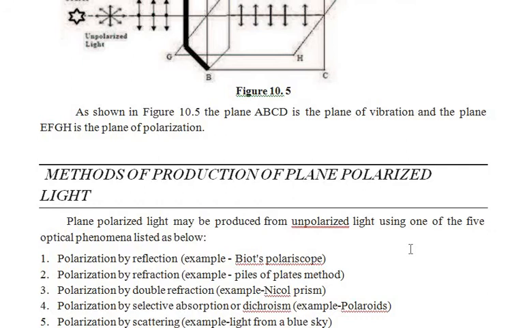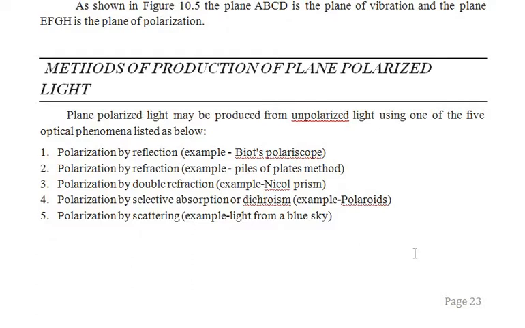One can obtain plane polarized light by using various types of methods. For your syllabus, only one method is included, but one can produce polarization by reflection, polarization by refraction, polarization by double refraction, polarization by selective absorption or dichroism, and the last one is known as polarization by scattering. So these are the various methods we can apply to obtain plane polarized light.